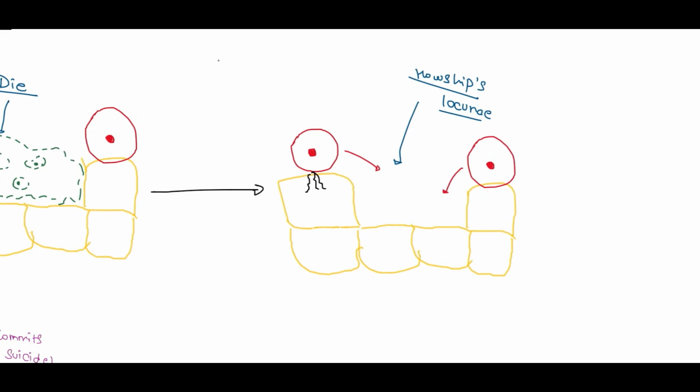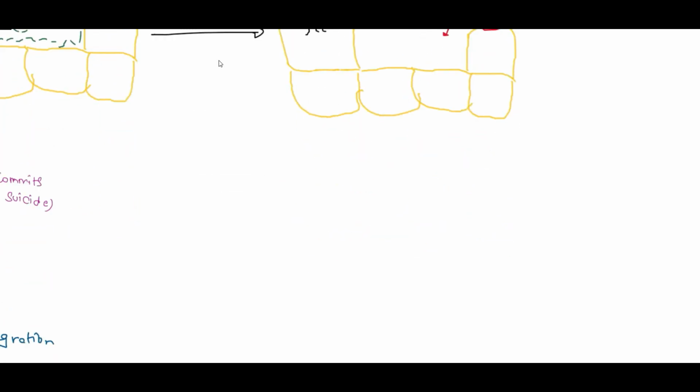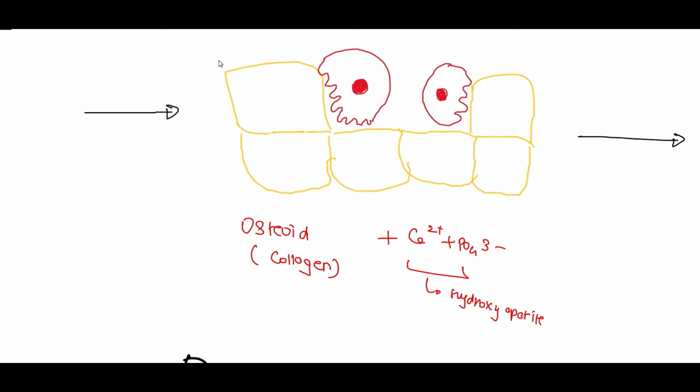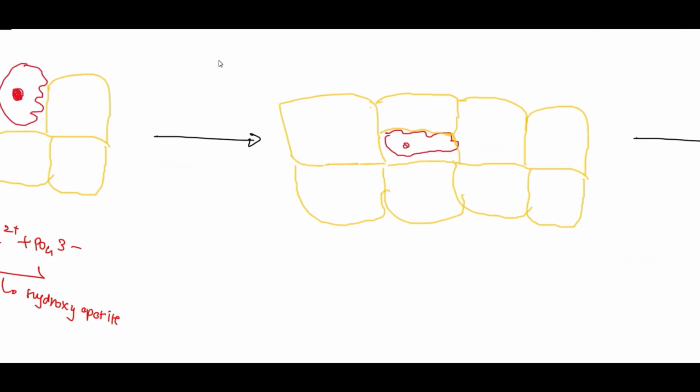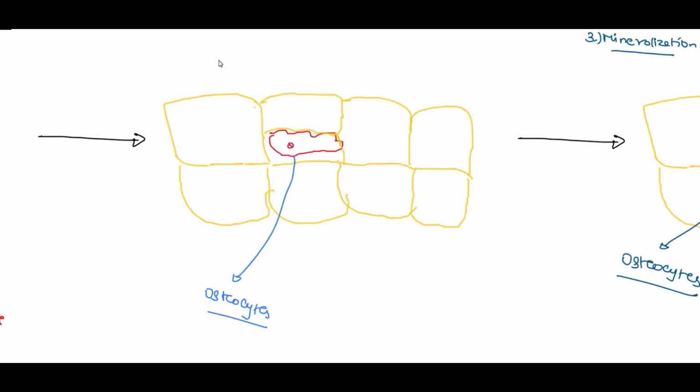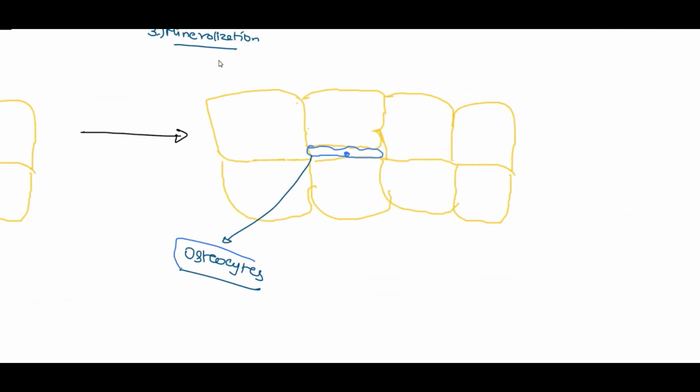which can be seen here, and further the osteoblast cells would start the deposition of the osteoid, which is the collagen and the calcium phosphate, which is the hydroxyapatite. And later some of the osteoblast cells get entrapped in the bony tissue matrix and would later form the osteocyte. So here we can see the formation of osteocytes in the bony matrix.